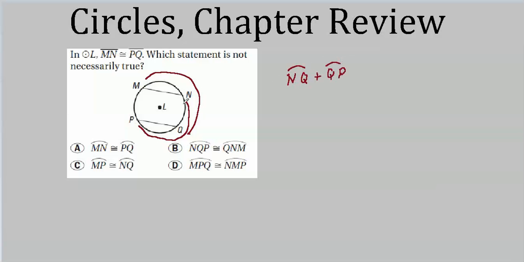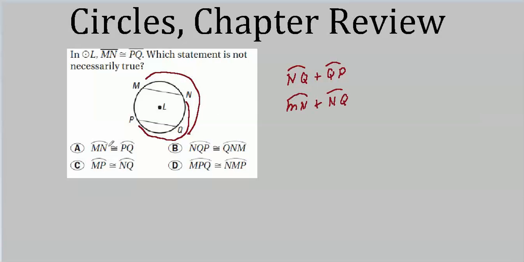Well, let's write down what the other one is first, just to make it totally obvious. And this one here, and the other arc, to draw our arc addition postulate, we can write as MN plus NQ.